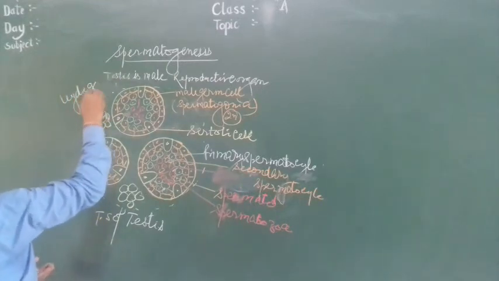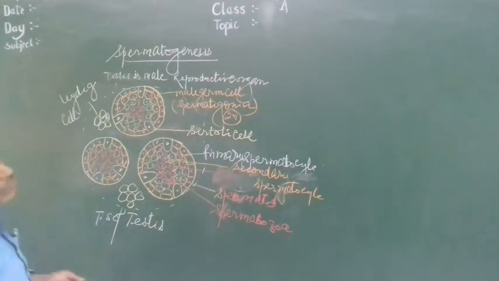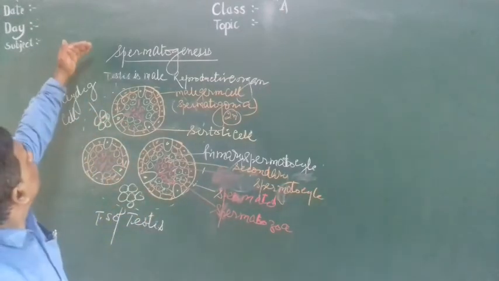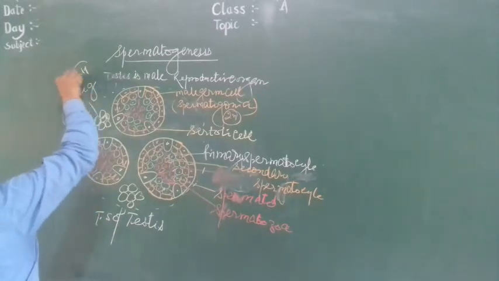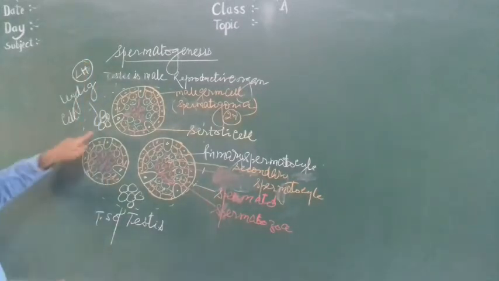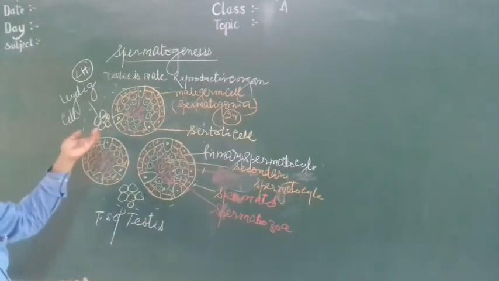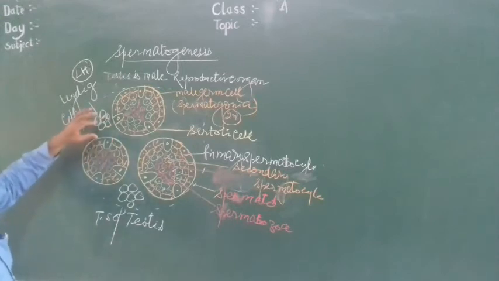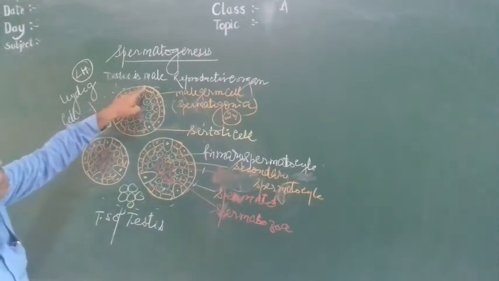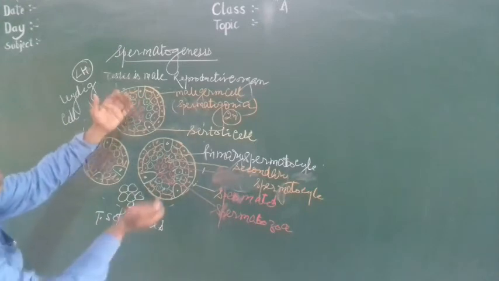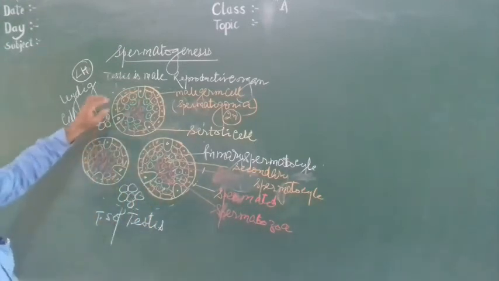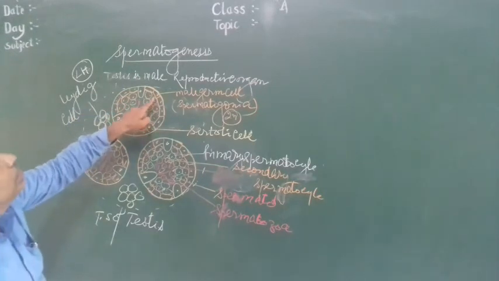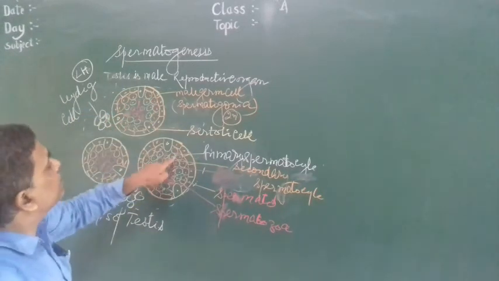From the pituitary gland, when LH hormone comes, this LH hormone stimulates the Leydig cell. Then the Leydig cell secretes androgen hormone. Due to the influence of androgen hormone, the male germ cell spermatogonia becomes active, the testis becomes mature and active, and it undergoes mitosis division.